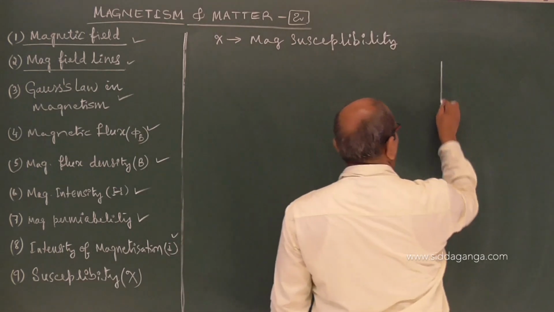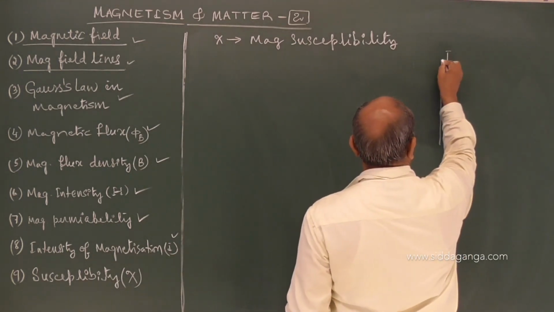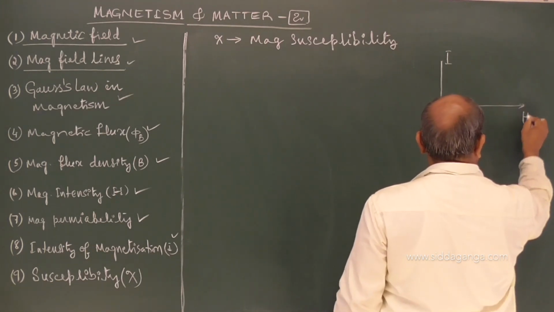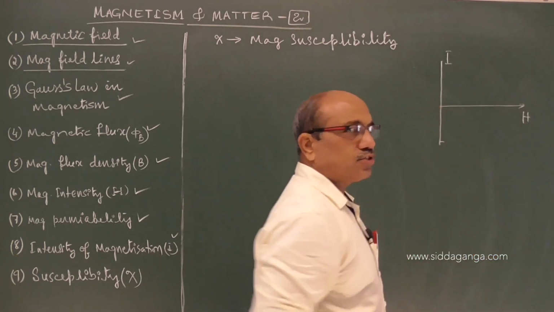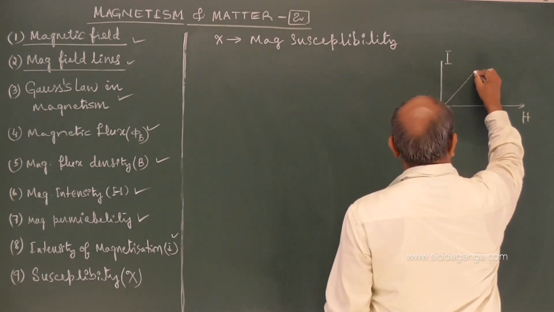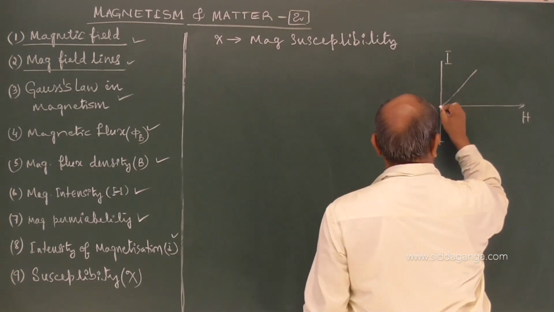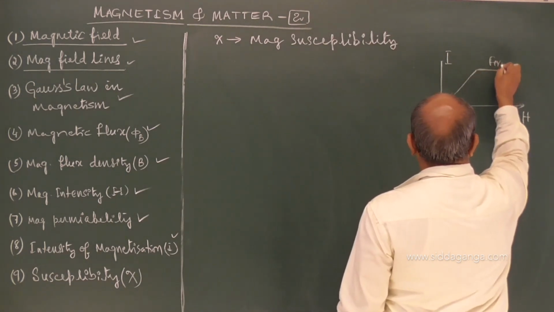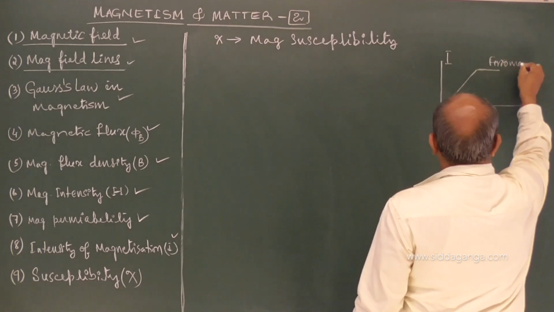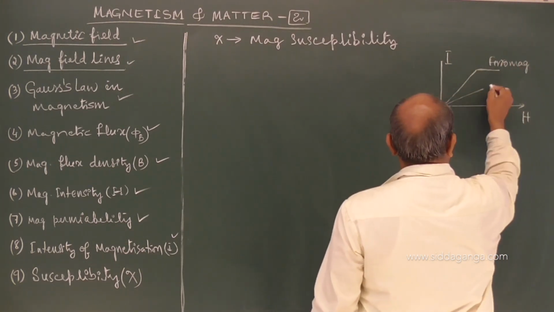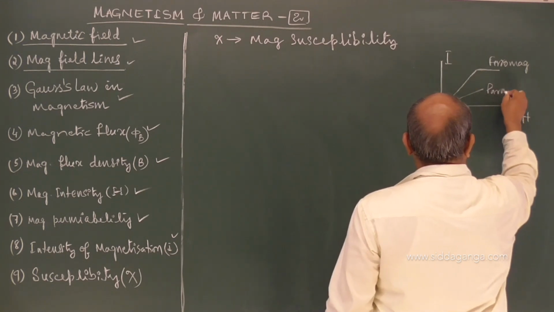If I take the graph of intensity of magnetization versus magnetizing field, I versus H, it almost seems to be constant, and remains almost constant in the case of ferromagnetic material. It is most linear but very small in the case of paramagnetic.